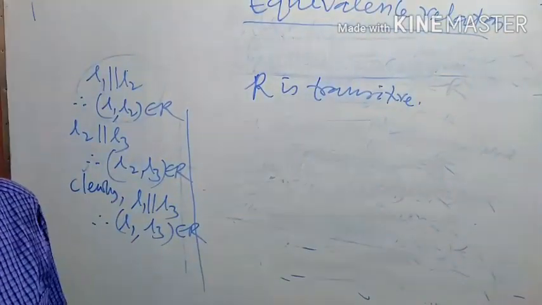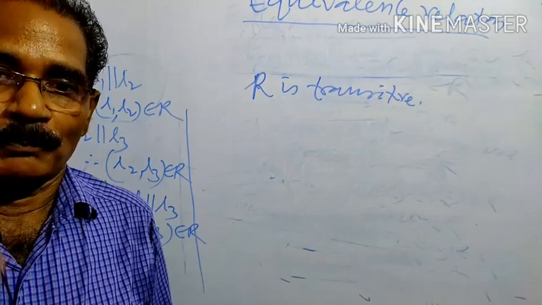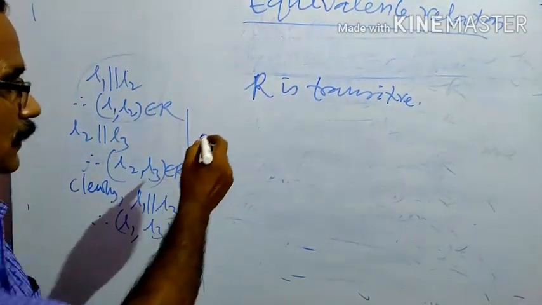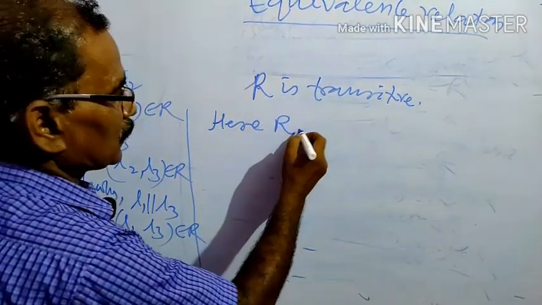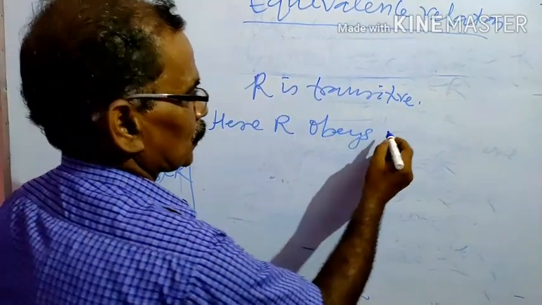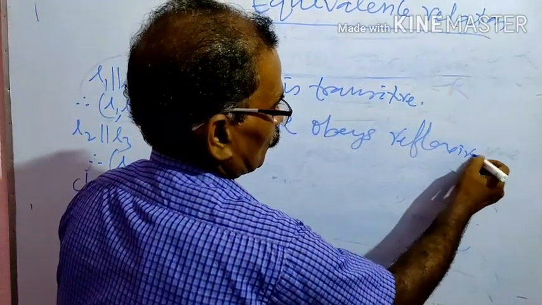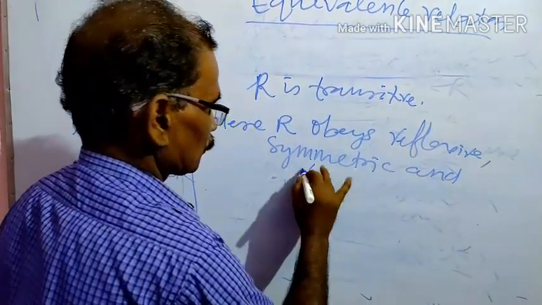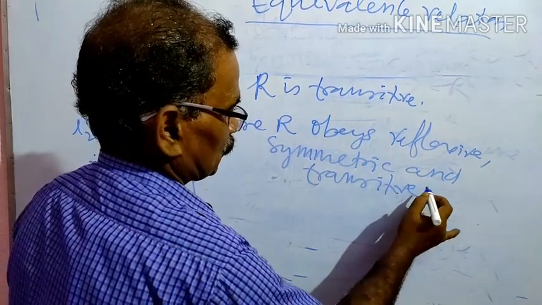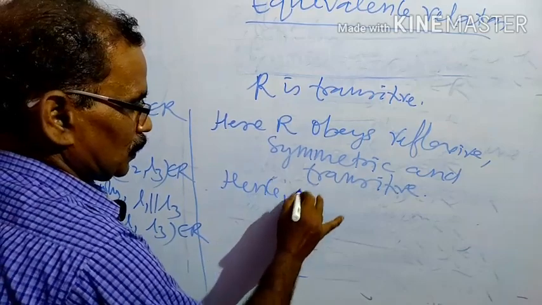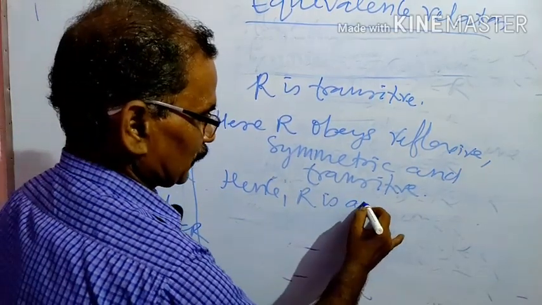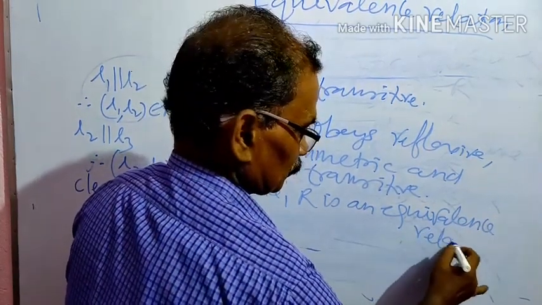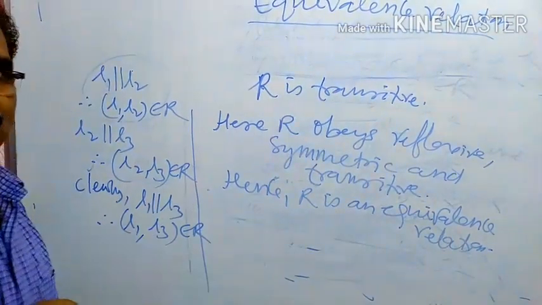Since here relation parallel to obeys reflexive, symmetric and transitive, R obeys reflexive, symmetric and transitive. Hence R is an equivalence relation. Note down, students.